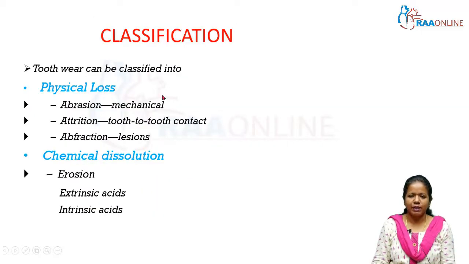This tooth wear can be classified based on the cause. It can be a physical loss or it can be due to chemical dissolution. If it occurs because of chemical dissolution, it is nothing but erosion. The physical loss can be classified as abrasion, attrition or abfraction. These lesions are again classified based on the factors that cause the tooth structure loss. Abrasion is mainly because of mechanical factors such as tooth brushing. Attrition is because of tooth to tooth contact. Abfraction lesions are mainly because of tensile stresses that act on the tooth structure.